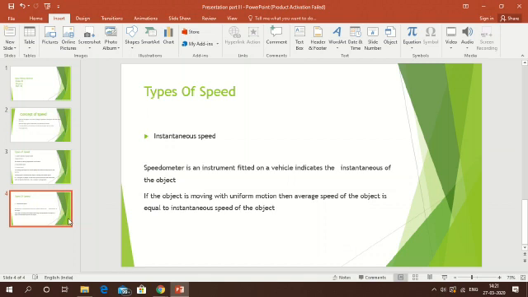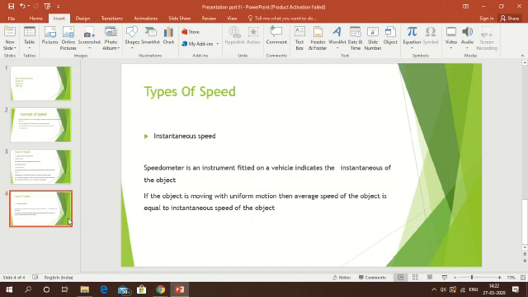Then the total distance will be 50 plus 40 plus 60, that is 150 km, and the total time is 1 plus 1 plus 2, that is 4 hours. So the average speed will be 150 upon 4, that is 37.5 km per hour.